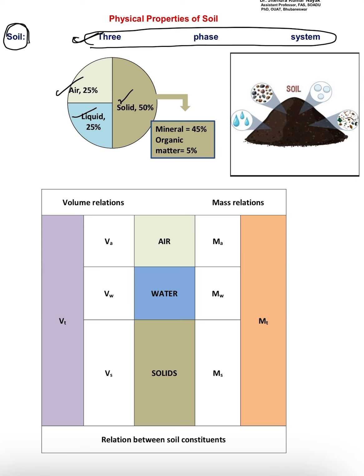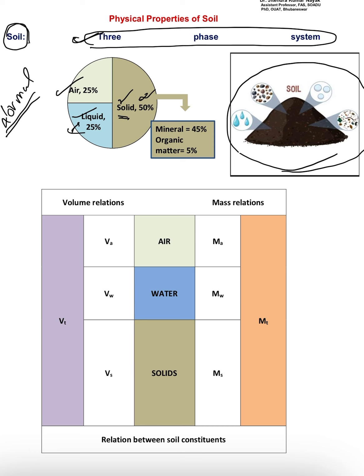Okay, so if we see a normal soil, it is a three-phase system. Three-phase means one is solid, which is about 50% of the total. If we take it as 100%, 50% is the solid portion.